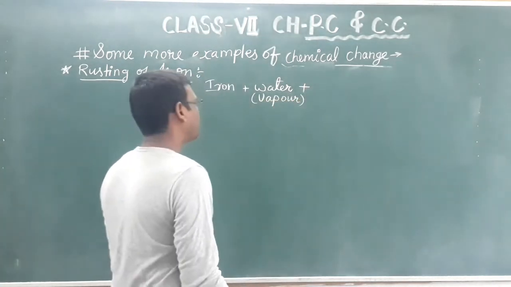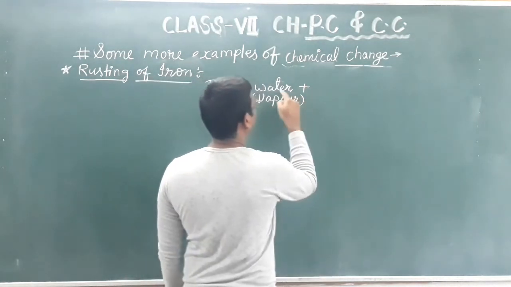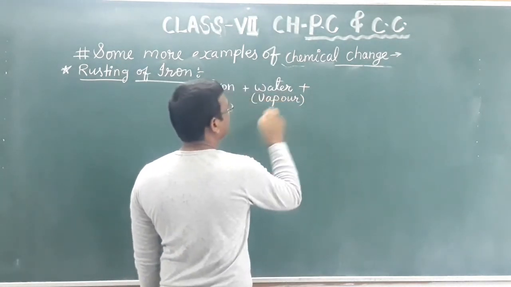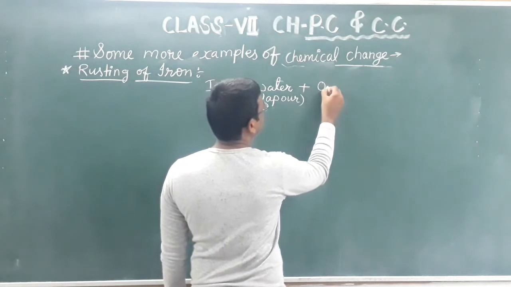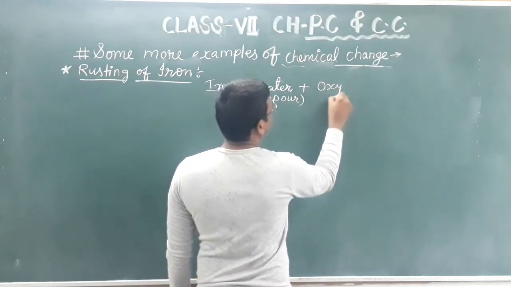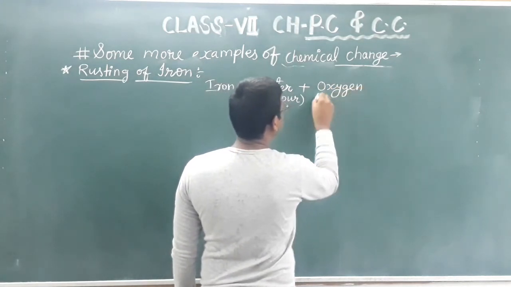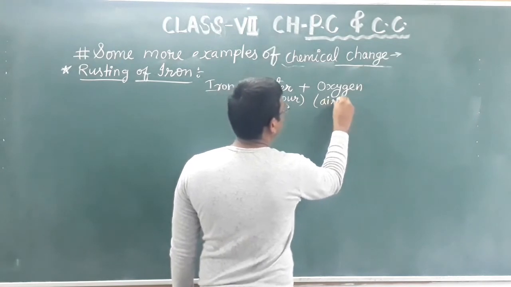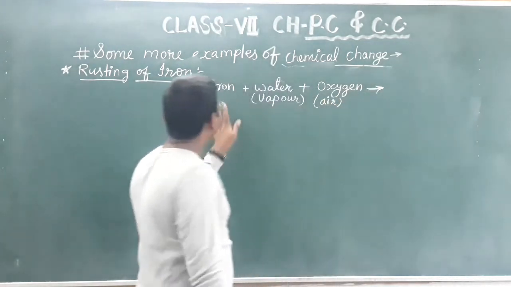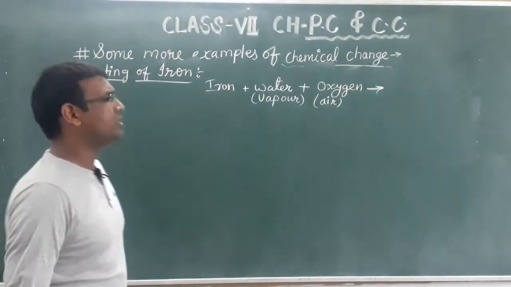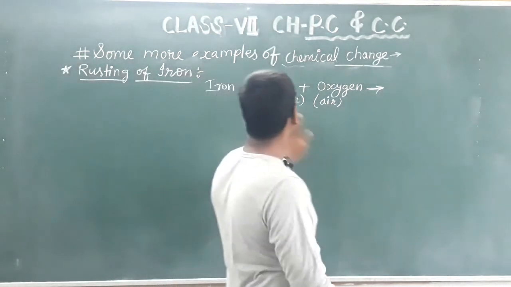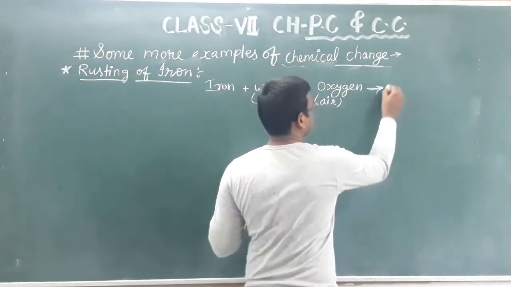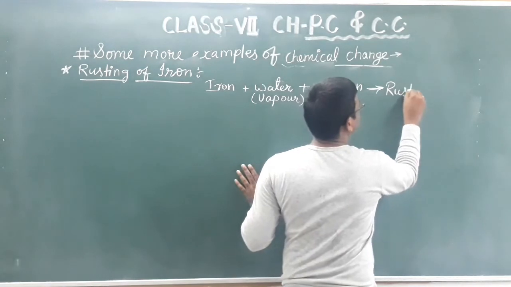Iron plus water in the form of vapor, and then oxygen. Now where is this oxygen coming from? That is from air. So in the presence of these three things, iron is rusted, and here we write rusted iron.